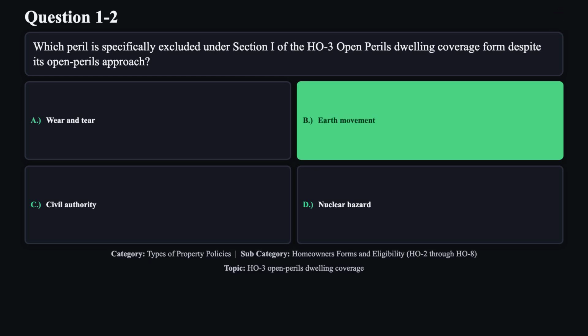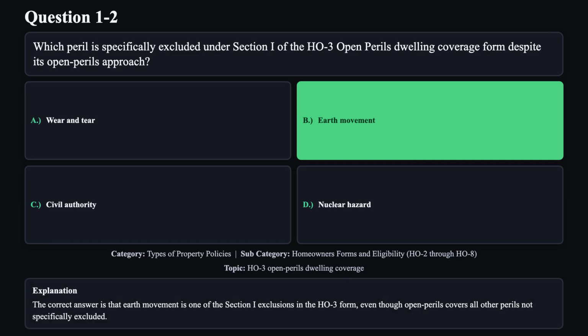The correct answer is B. The correct answer is that earth movement is one of the Section 1 exclusions in the HO3 form, even though open perils covers all other perils not specifically excluded.